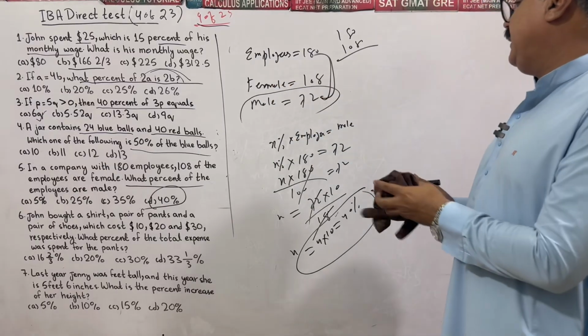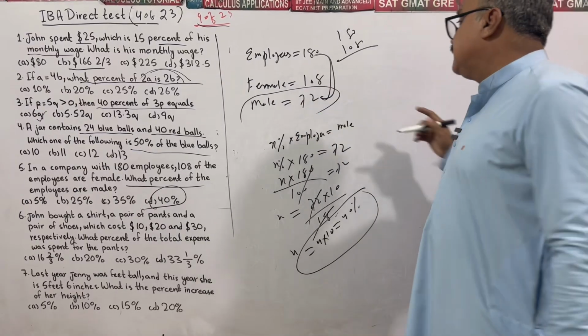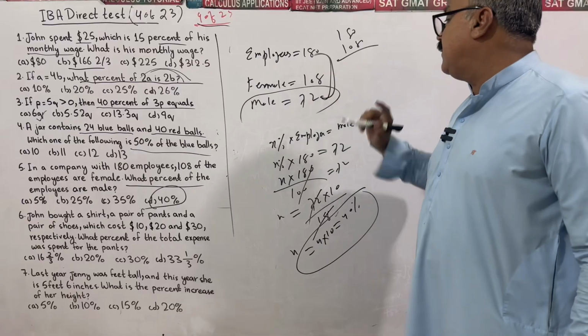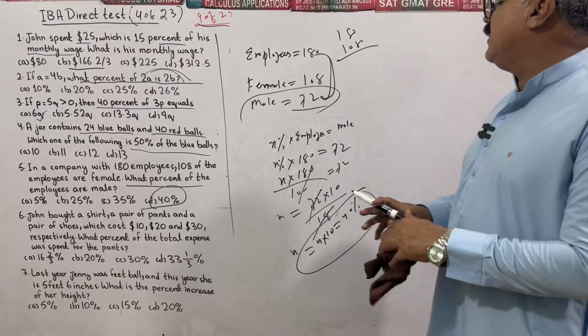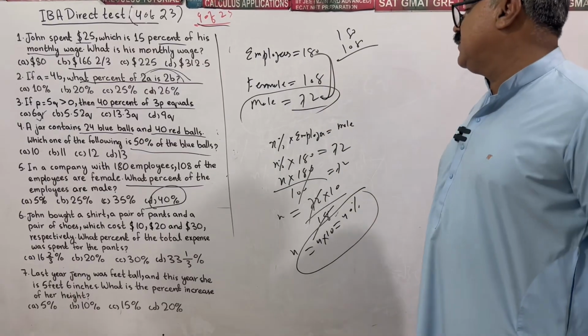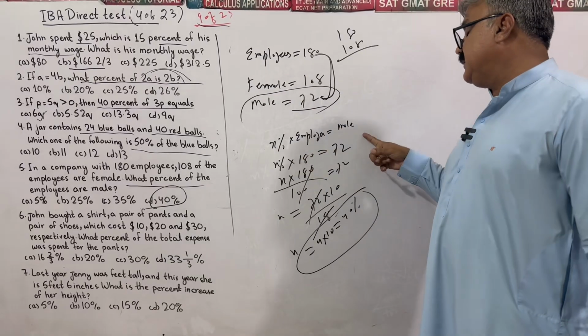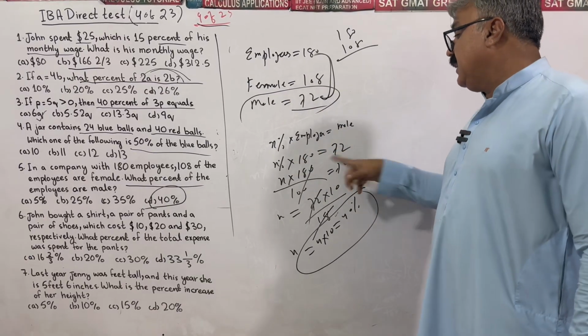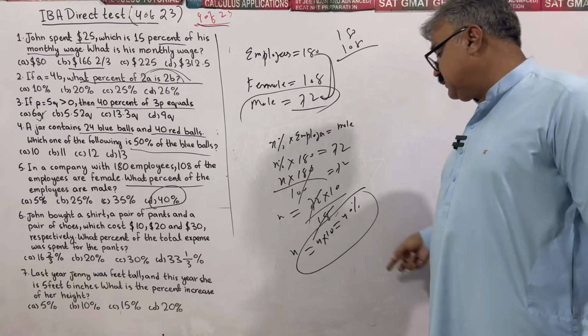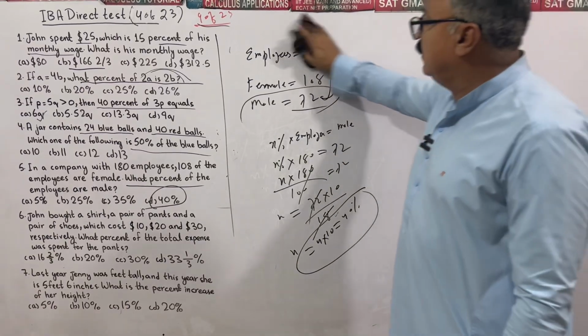Total employees are 180. Female is given to us as 108. Subtract 108 from 180, I have 72. Now we have been asked, male is what percent of the total employees? Suppose x% of the employees is male. The number of total employees is 180. Then solve for x. Okay, cool.